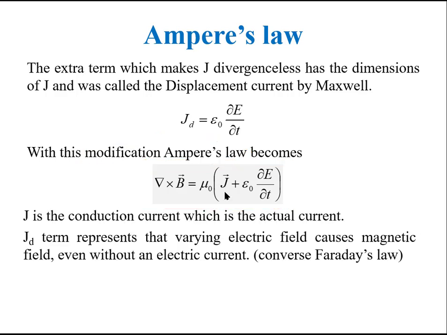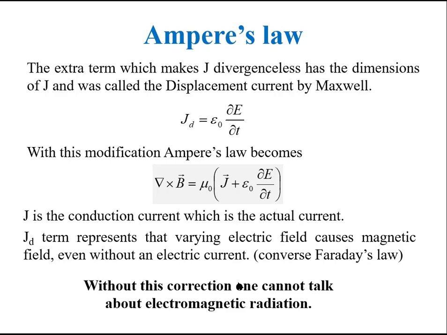This J is conduction current, which is the actual current by conduction of the electrons. And J_D represents that a varying electric field causes a magnetic field, even without an electrical current. This is the converse of Faraday's law. This modification is very important, as without this correction one cannot talk about electromagnetic radiation.